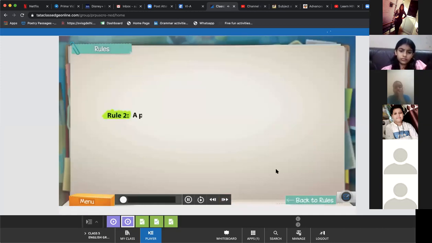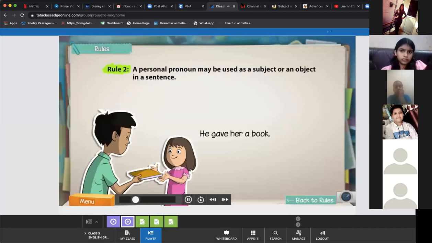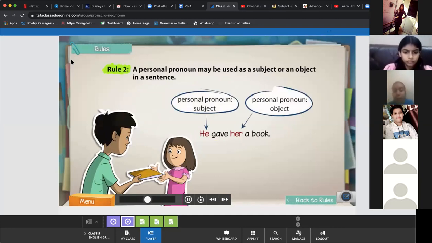You can use a personal pronoun as a subject or an object in a sentence. For instance, here, he is the subject and her is the object. But both are third-person singular personal pronouns. It would be incorrect to say, he gave she a book. The correct pronoun to be used here is her, as it is the object of the sentence.